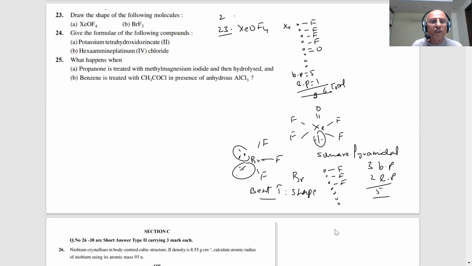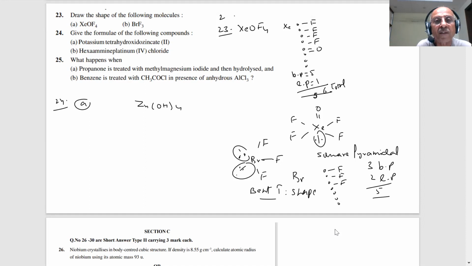Next question is coming, student. Give the formula of the following, students. How will you write the formula, student? 24A. Potassium tetrahydroxidozincate(II). Potassium is plus, then this is an anionic complex because zincate is given, oxidation number is 2. Tetrahydroxido. How will you write, student? Zn(OH)4.